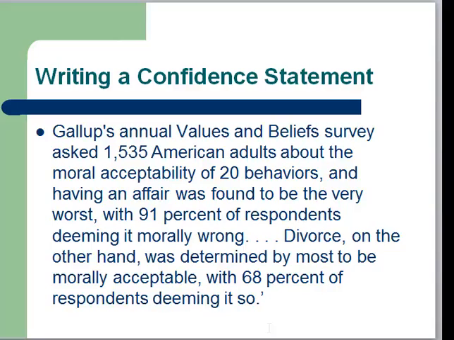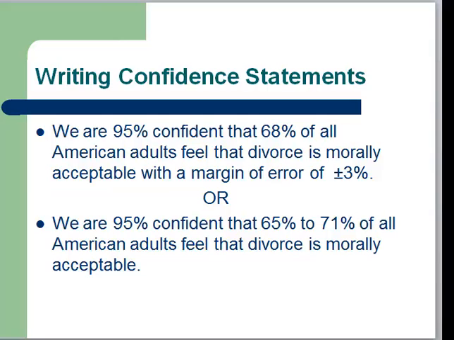Writing a confidence statement takes a little bit of practice. Gallup's annual values and beliefs survey asked 1,535 American adults about the moral acceptability of 20 behaviors, and having an affair was found to be the very worst, with 91% of respondents deeming it morally wrong. Divorce, on the other hand, was determined by most to be morally acceptable, with 68% of respondents deeming it so. Suppose we wanted to write a confidence statement about the proportion of adults that believe that divorce is morally acceptable.